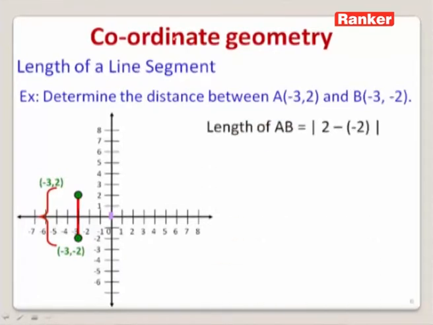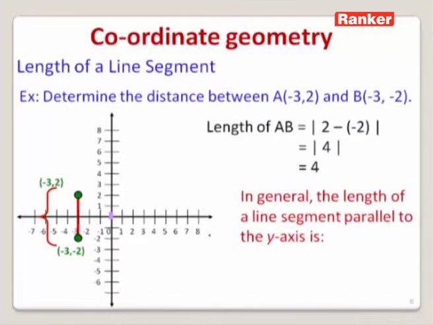Therefore, the length of this line segment AB is nothing but the difference between the y coordinates of these 2 points. That is, we can write the length of AB is equal to the modulus of 2 minus (-2), because this point is given as -2. So, minus and minus will become plus. Thereby, we can write the length of AB as 4, or we can say the length of AB is equal to 4 units.